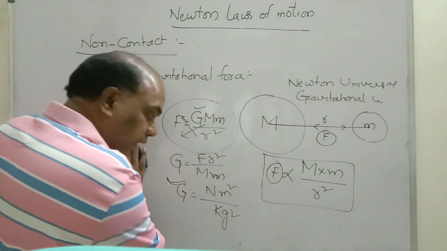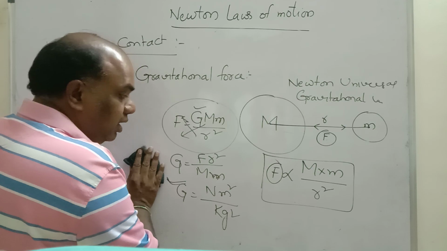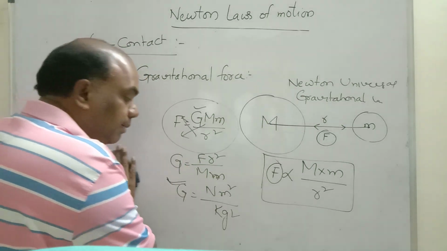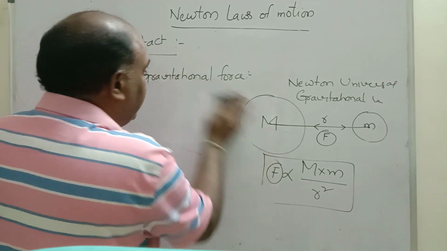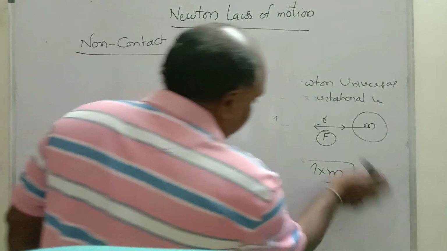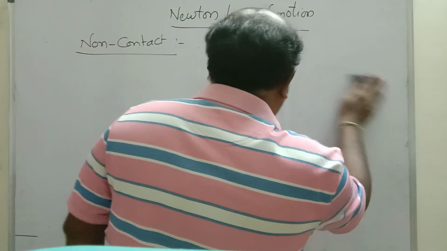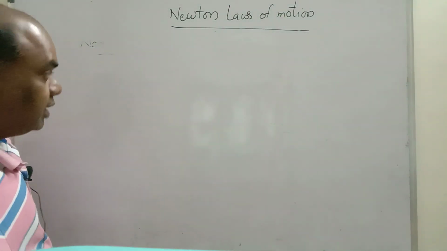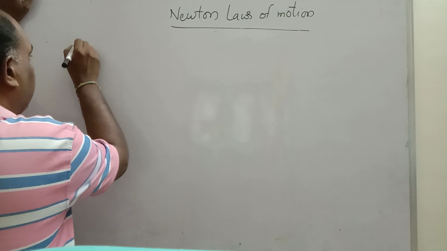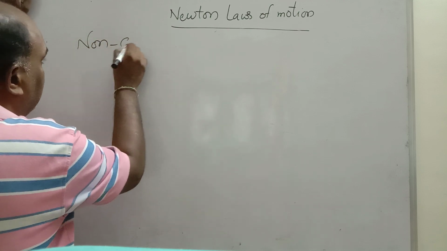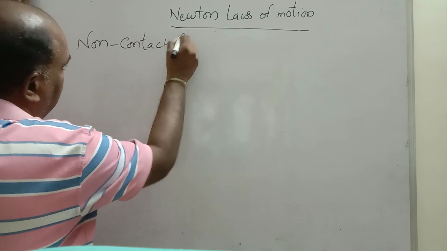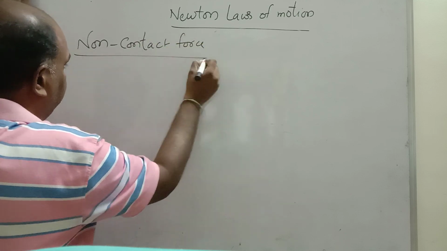Dimensions means everything should be converted into fundamental units: mass, length, time, electric current, and so on. We will see that in another chapter. Just remember up to here. This is one non-contact force. The second non-contact force is electrostatic force. This is also a non-contact force. First one is gravitational force.